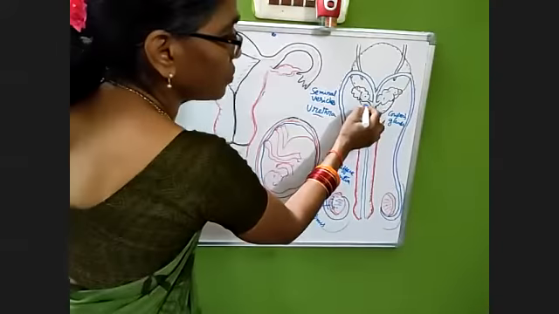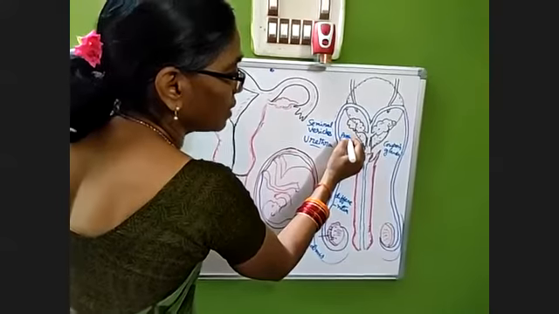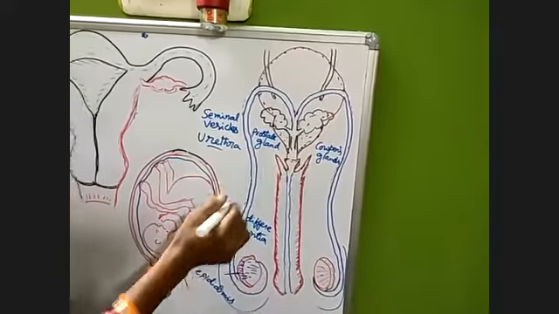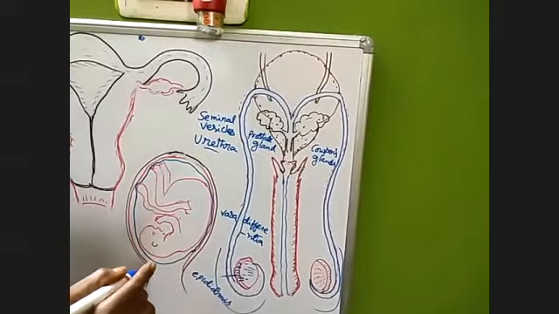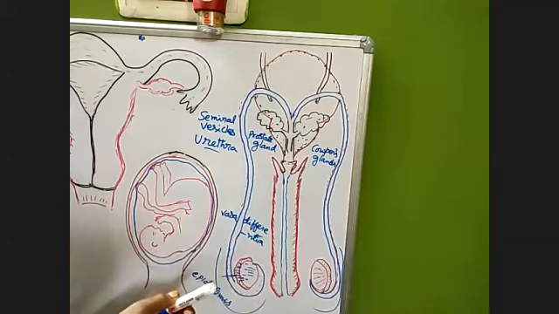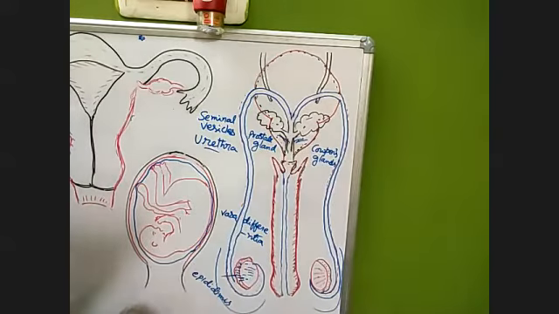Next here is the prostate gland. Is it visible to you? Yes, madam. Madam, where is Cowper's gland? Here only they will be present. Cowper's glands, a pair, will be present.